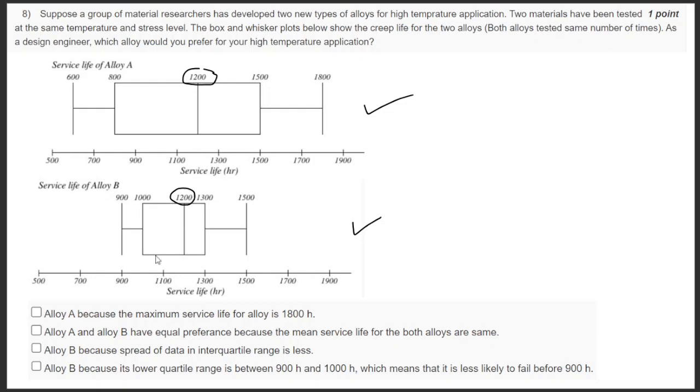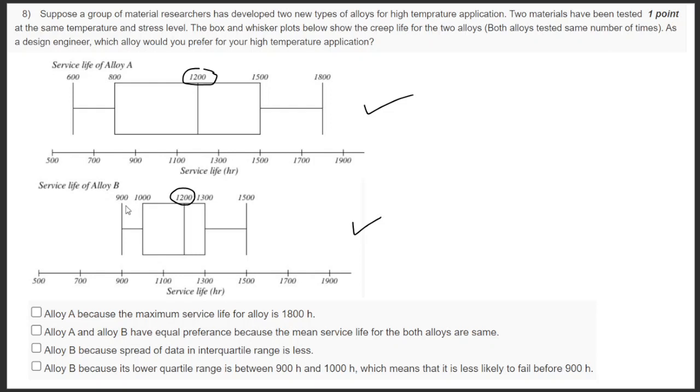But if you see alloy B, it's more consistent, because the lower range is not exceeding much, like here it is 600, but here it is 900, and the upper range is not a problem, but lower ranges should not exceed. If I use my alloy in service condition, as a safety limit I will set the lowest one.